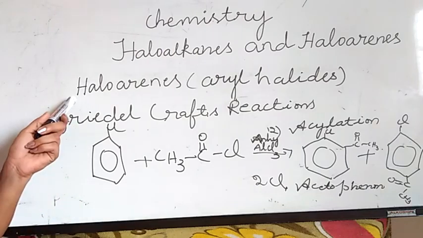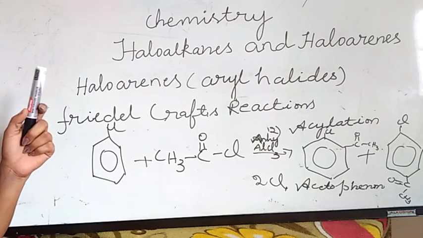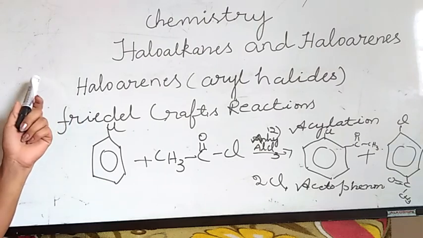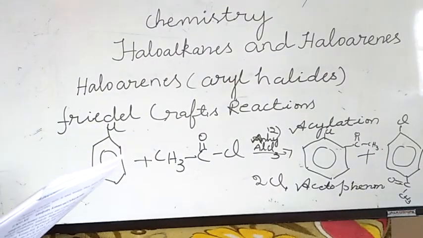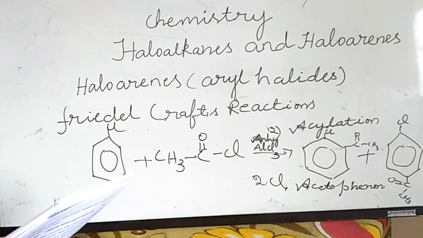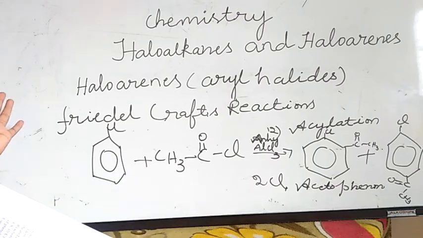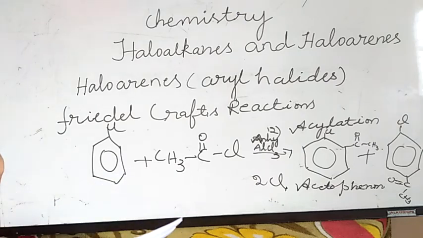This is about your electrophilic substitution reactions. How many electrophilic substitutions are there? Chlorination, then sulfonation, nitration, and Friedel-Crafts reactions, which are 2: alkylation and acylation. So then tomorrow's class, reaction with the metals. Most probably I will end this lesson tomorrow in the next class. Okay, haloalkanes and haloarenes over.